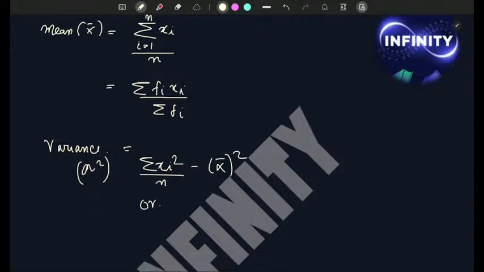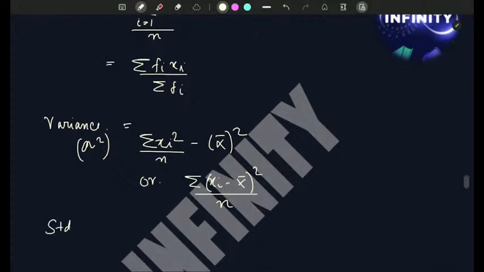It can also be written as summation xi minus x bar whole square by n, same thing. And also you need to know standard deviation. This is sigma, so this is plus under root variance.